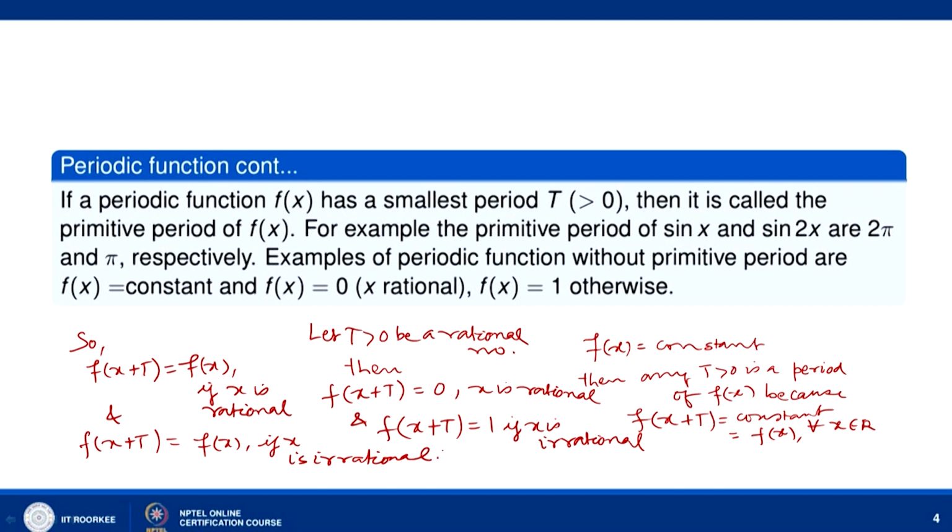Now, we know that the set of positive rational numbers does not have any smallest positive value. So there does not exist a smallest positive rational number. So we can say that the example of f(x) equal to 0 when x is rational and f(x) equal to 1 otherwise does not have a primitive period. Every positive rational number is a period of this function, and the set of positive rational numbers does not have a smallest positive rational number. So f(x) does not have a primitive period.